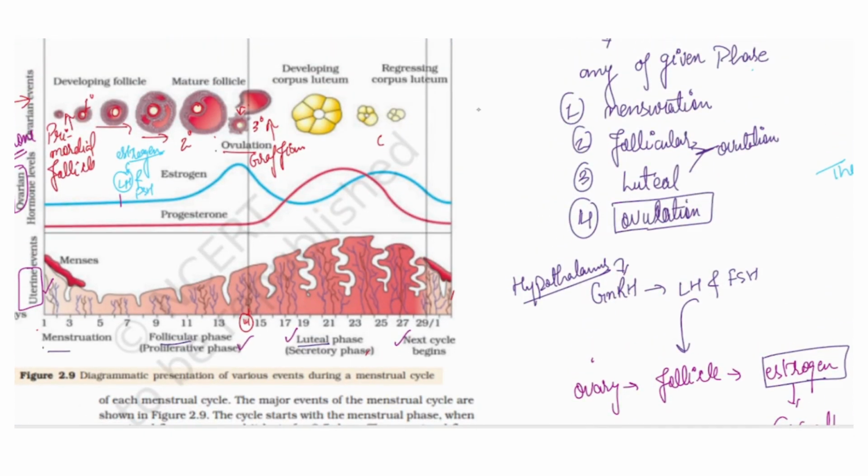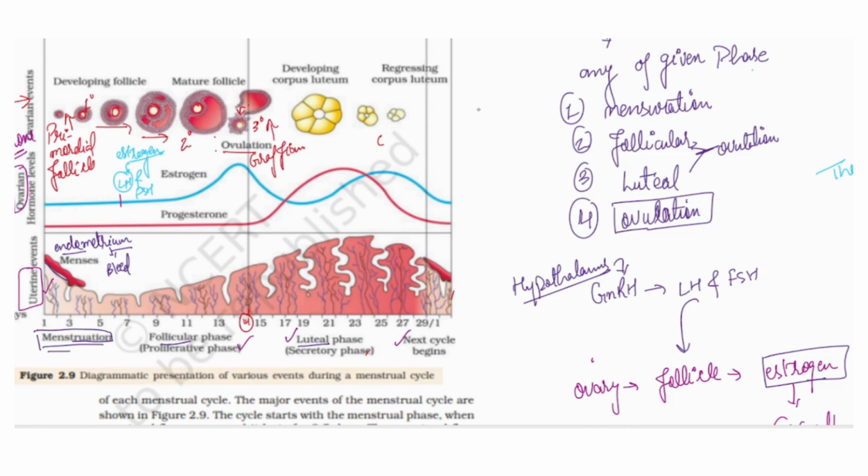So first of all, the menstruation. In menstruation, the bleeding phase of the uterine cycle, the endometrium membrane of the uterus is shed off in the form of bleeding along with some blood vessels. As the membrane is shed off, we call this stage menstruation.